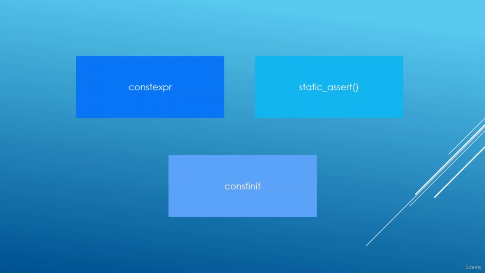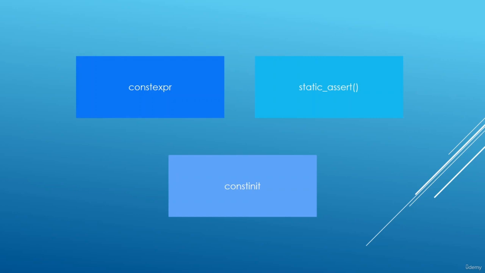We have seen that you can do compile time checks using static_assert, and inside the parentheses of our static_assert statement, we can only have constant expressions. If it is something that is evaluated at runtime, you're going to get a compiler error, and we had a chance to see that.